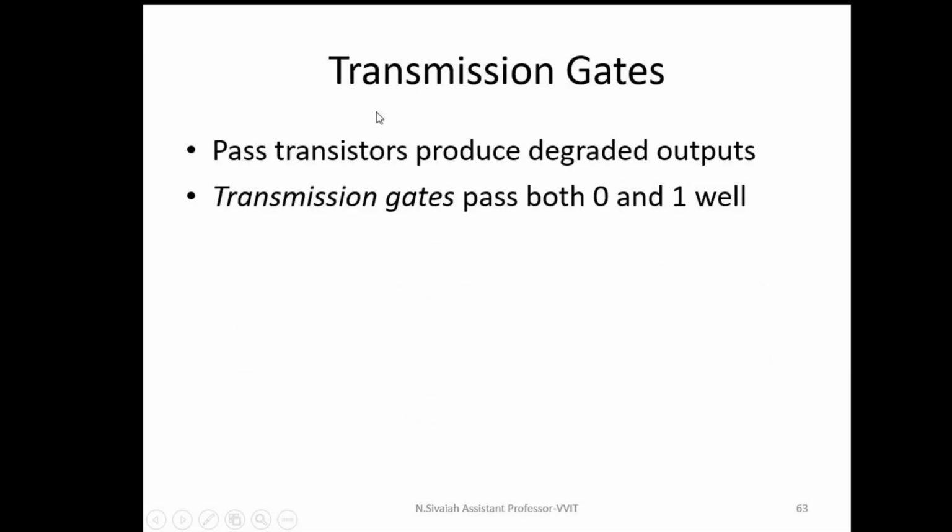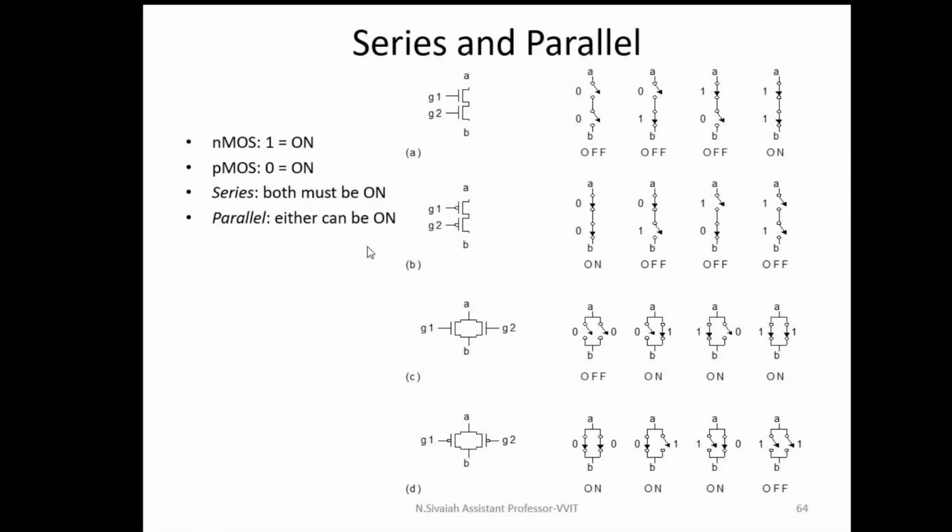See, why do we go for the transmission gates concept? The pass transistors produce degraded outputs. We already know that the PMOS transistor passes a strong 1 and weak 0. Similarly, the NMOS transistor passes a strong 0 and weak 1. That's why pass transistors produce degraded outputs. The problem can be eliminated by using transmission gates. Anyway, the transmission gates concept can be explained in the second unit for a few minutes.